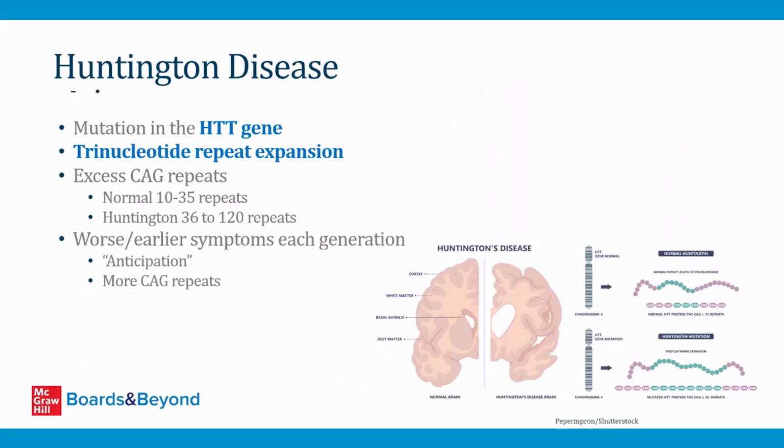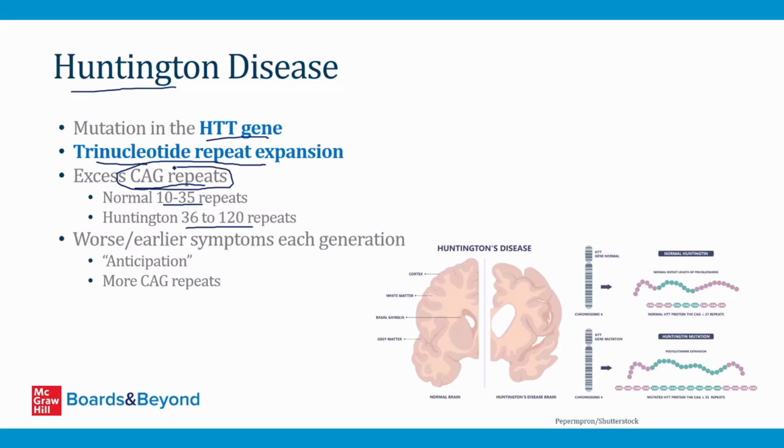So as I mentioned earlier, Huntington disease is a genetic condition that runs in families, and the cause of Huntington disease is a mutation in the HTT gene, and the type of mutation that occurs is called a trinucleotide repeat expansion. So let me explain what I mean by this. Normally in the HTT gene, you find a certain number of CAG repeats. And what I mean by this are regions of the gene where the nucleotides cytosine, adenine, and guanine repeat over and over. A normal HTT gene in a family not affected by Huntington disease has 10 to 35 repeats. In families where the genes are abnormal, they can have 36 to 120 repeats. And it's these expanded CAG repeat regions that lead to Huntington disease symptoms.